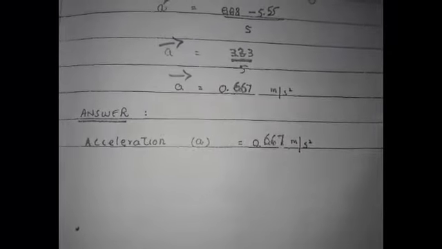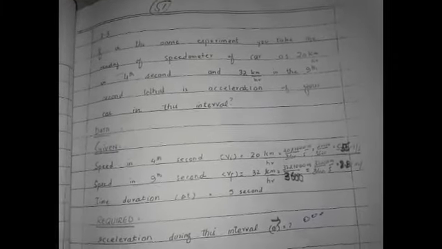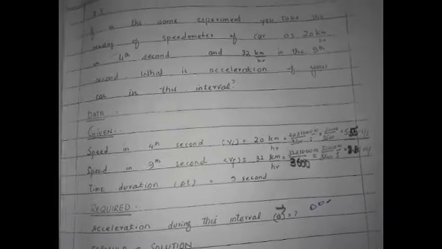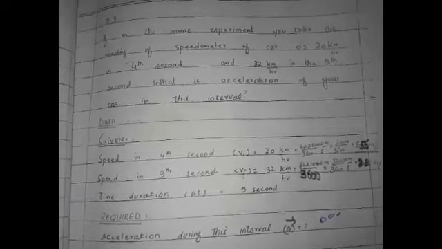0.667 meter per second square. Acceleration A is equal to 0.667 meter per second square. In our today's lecture, we did the examples and assignments up to assignment number 2.3. Inshallah, in our next lecture, we will do the remaining assignments and the numerical questions of the exercise. Thank you so much.